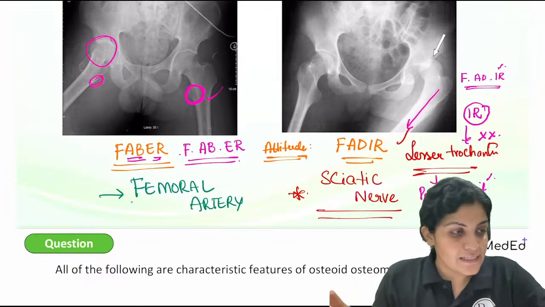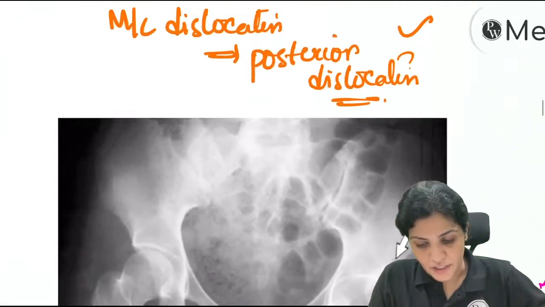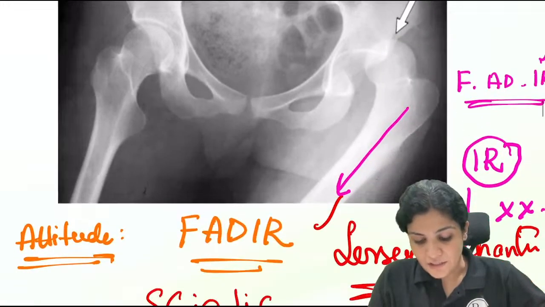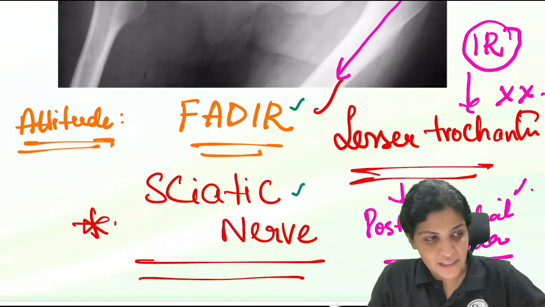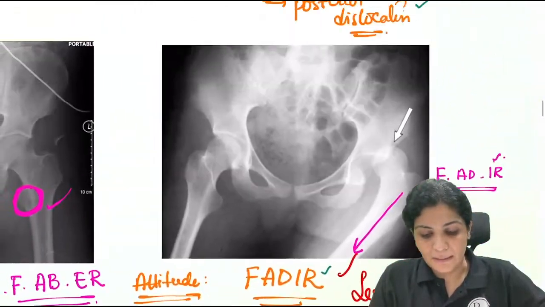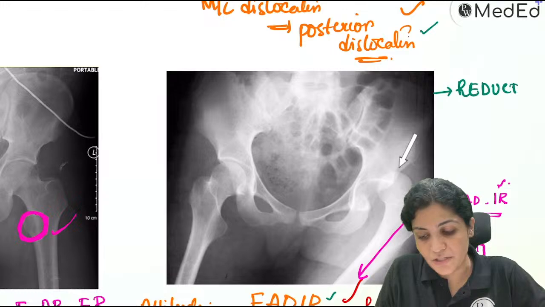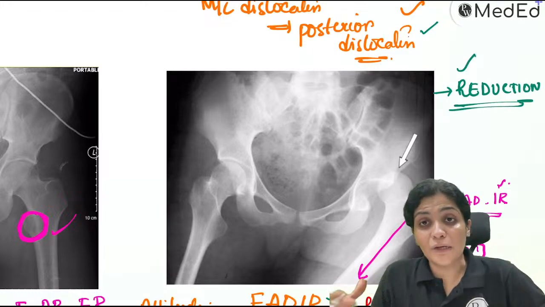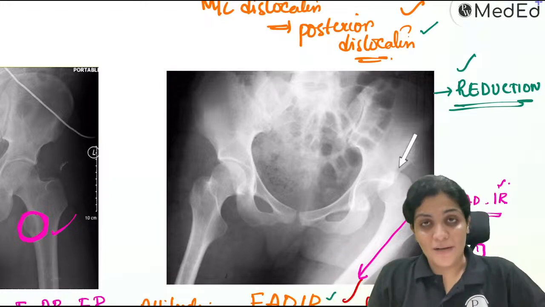That is the dislocation. Understood? So on the hip joint, the most common dislocation is the posterior dislocation, and the attitude which we see is the flexed, adducted, internally rotated limb, and the most common complication we expect is the sciatic nerve injury. And what you have to treat immediately, you have to do reduction. Whenever you see a dislocation, it is an emergency because the head will lose its blood supply and may result in AVN, avascular necrosis.